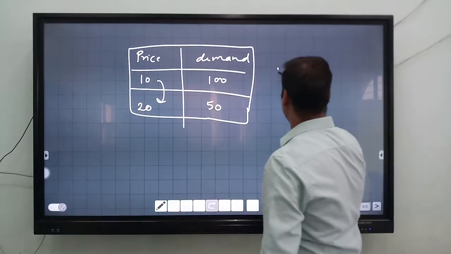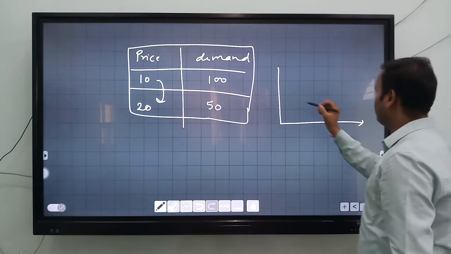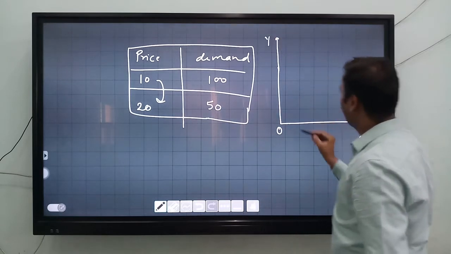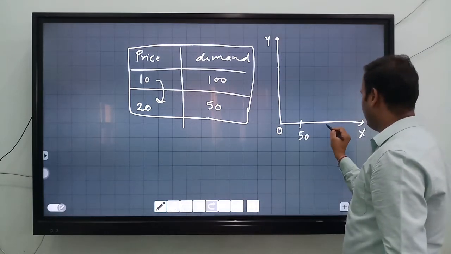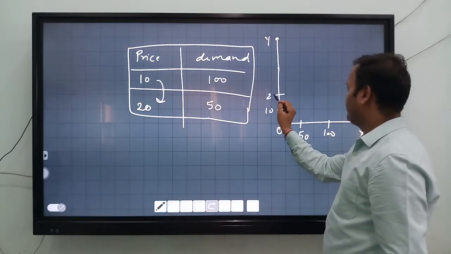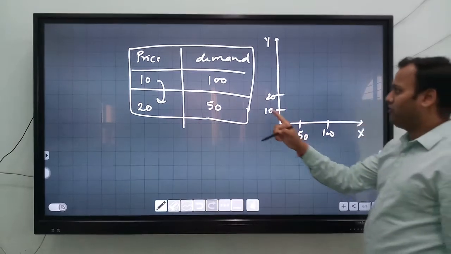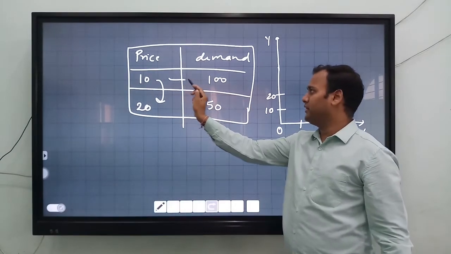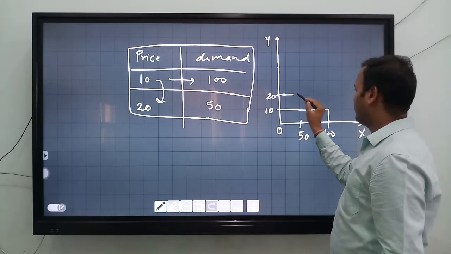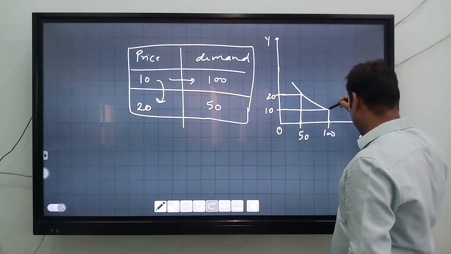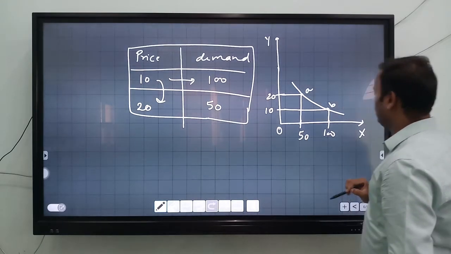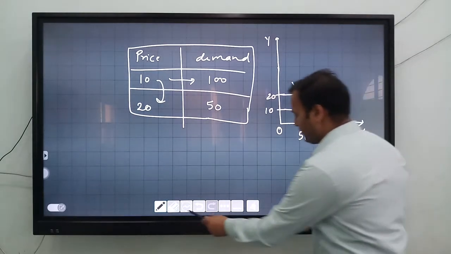Here we plotted the graph also. Here you write 50, 100. Here you write 10 and 20. So for 10 rupees of the commodity, demand is how much? 100. For 10, demand is 100, and for 20, demand is how much? 50. So you just meet the top points of this. Here demand is shifted from